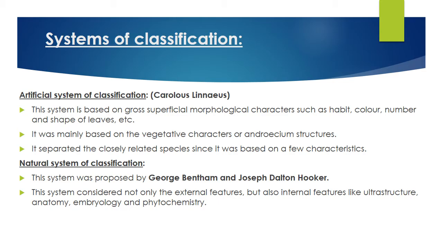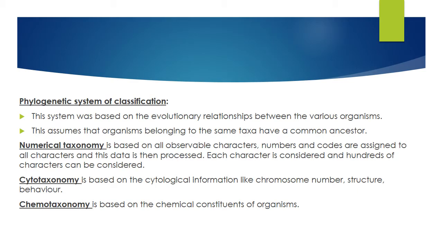Next one, this is very important. If you have a pen and paper, please write this down. Natural system of classification is developed by Bentham and Hooker. It is also called Bentham and Hooker's classification system. It is nothing but the natural system of classification. If you just look into previous year question papers, you see this question: who developed the natural system of classification? Bentham and Hooker. So please note this.